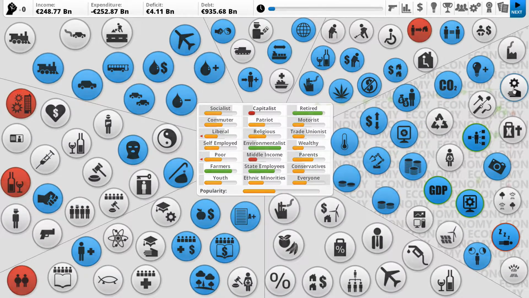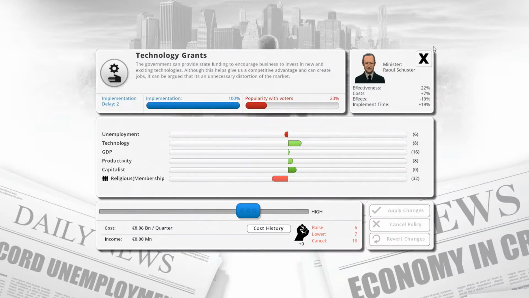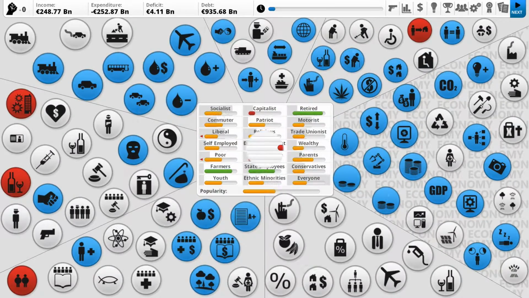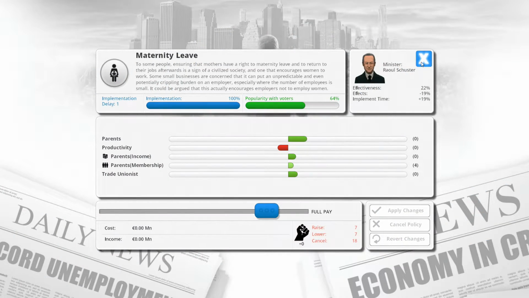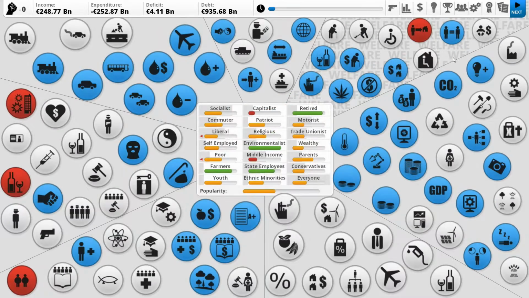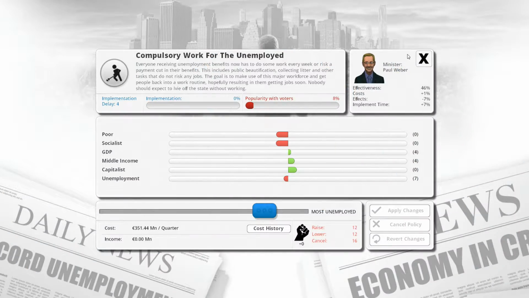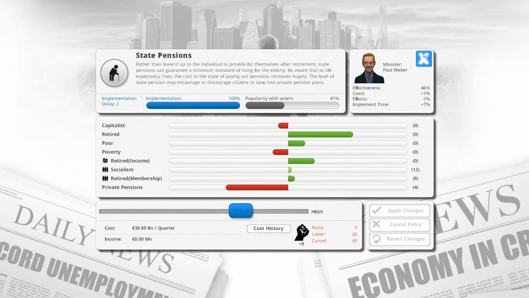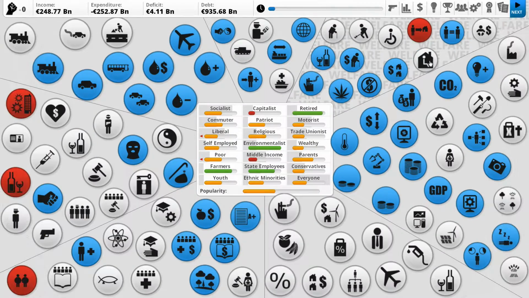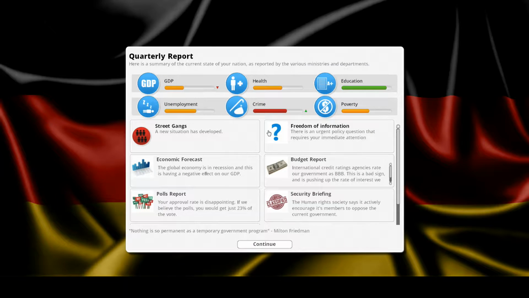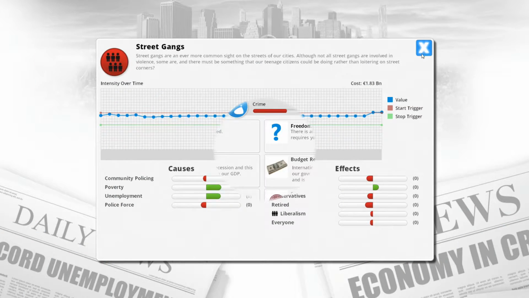Cyclone. Tech grants, 8 billion. Sheesh. Paternity leave. Disability benefit. I'm just thinking we can probably save a bit of money here. We're down to 0 again. Goodness sake, sorry. Right, street gangs has developed. We will get rid of that soon, don't worry.